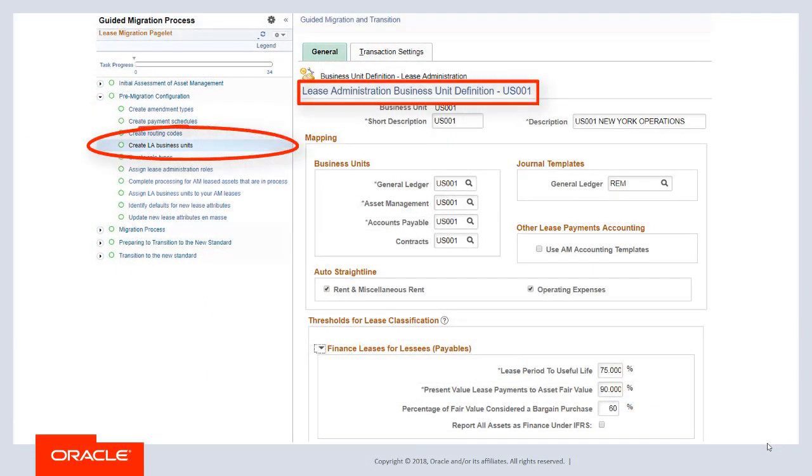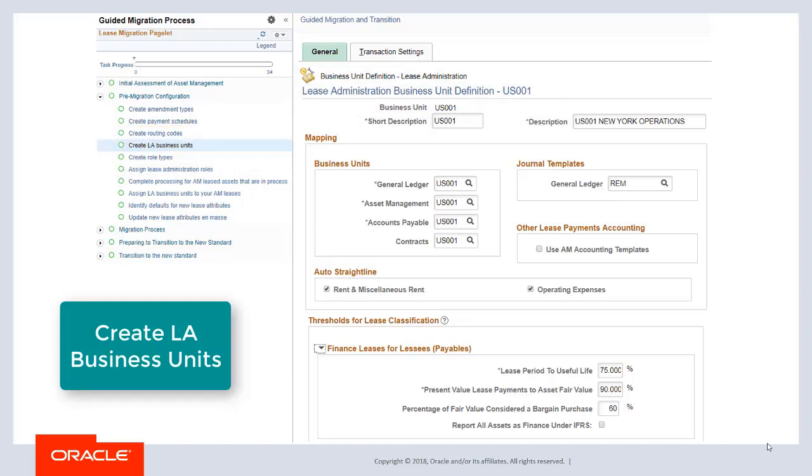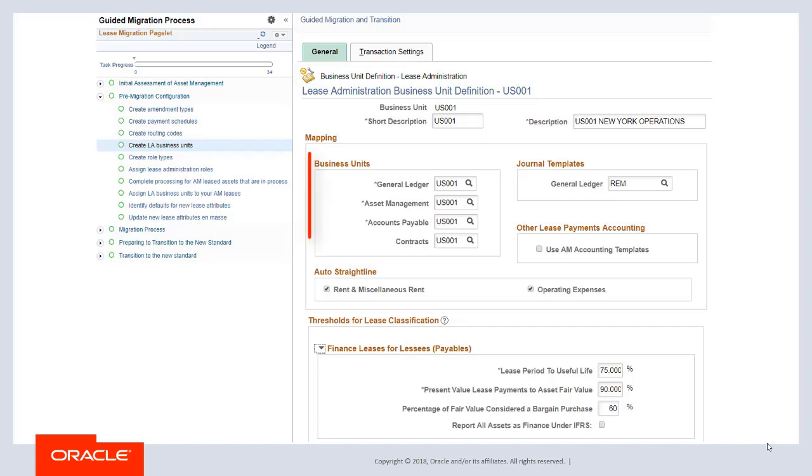Use the Lease Administration Business Unit Definition page to create your LA business units. Every lease will be migrated to an LA business unit. In the Business Unit section, select the related General Ledger business unit. This determines the AAM business units that you can select from. Next, select the related AAM business unit. For data migration, the AAM business unit helps to determine the LA business unit assigned during migration. In the simplest scenario, you can create a one-to-one mapping by adding a new LA business unit for every existing AAM business unit.